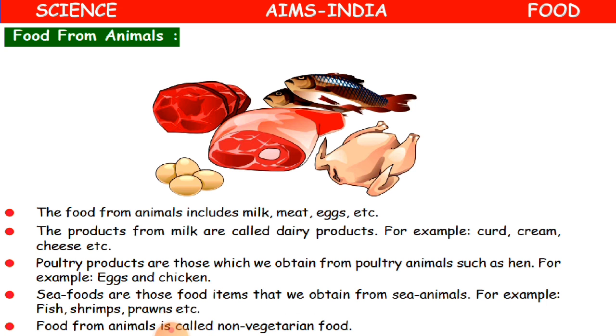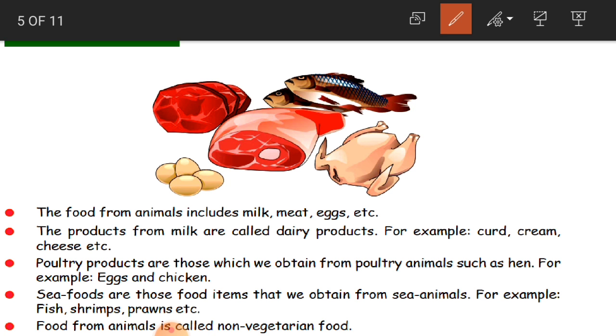As we also depend for food on animals, what are we going to eat from the animals? Let us see. The food from animals includes milk, then meat, eggs, etc. We drink cow milk, buffalo milk, goat milk. So all this again is from the animal only. We also eat meat. We also consume eggs. Okay, children. So this is the food that we eat.